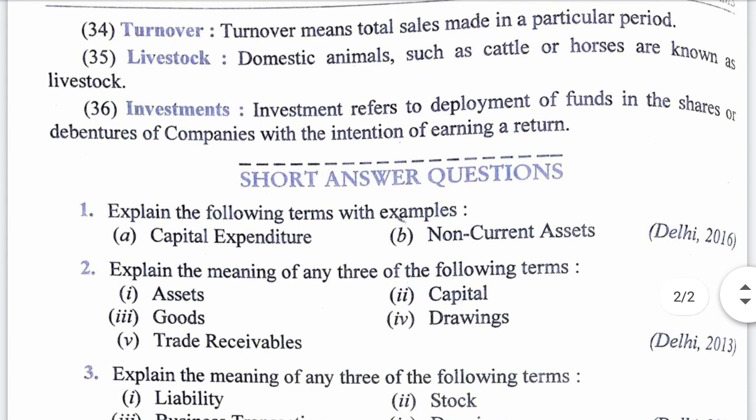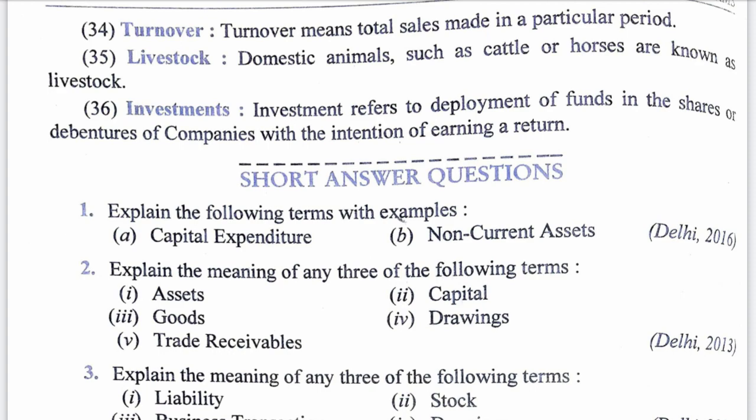Turnover. Turnover simply means total sales in a particular period. So individually, sale is called sale of one particular material, but if you add the sales of entire year, it is called turnover. Livestock. Livestock you all know is domestic animals such as cattle and horses. So company having domestic animals which are used, for example in a dairy farm, the cows are the livestock, and similarly in any other business they are livestock. Investment.